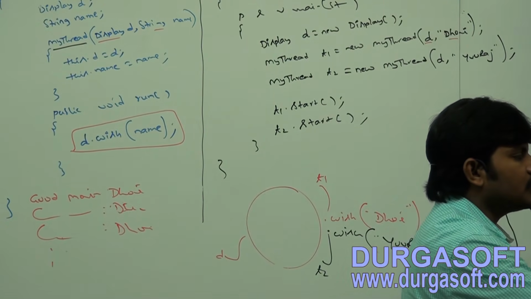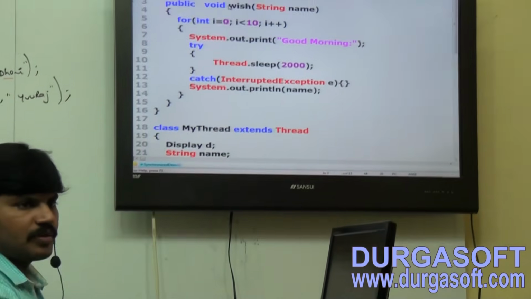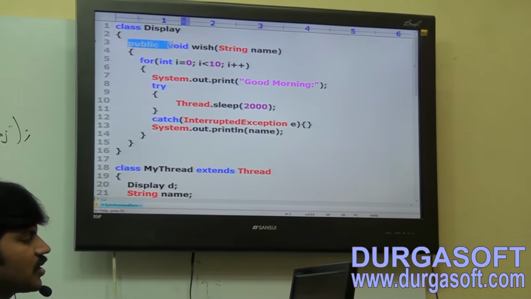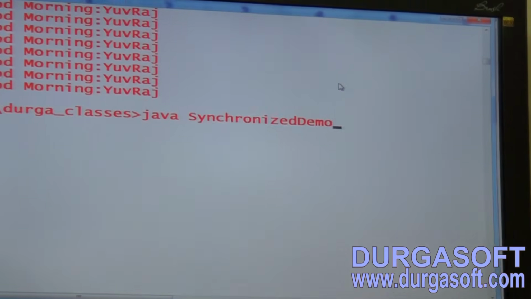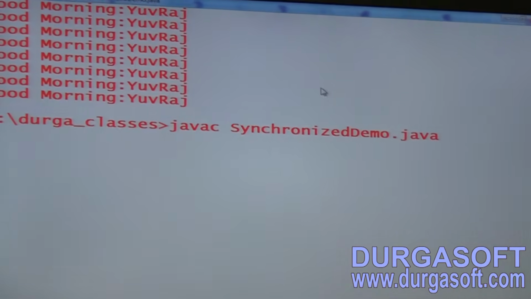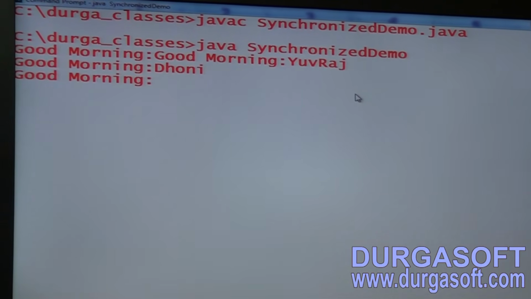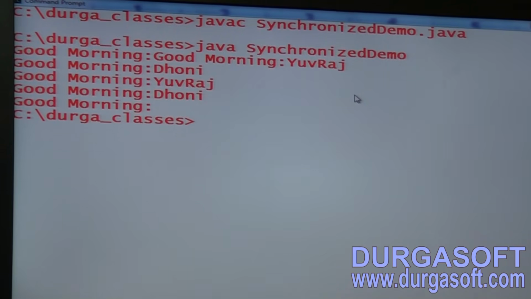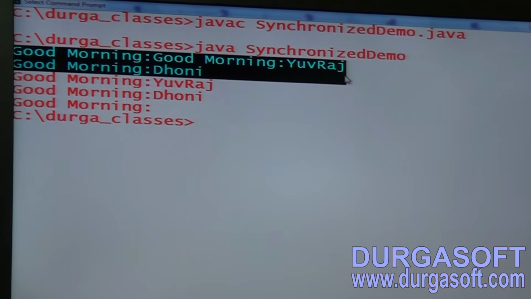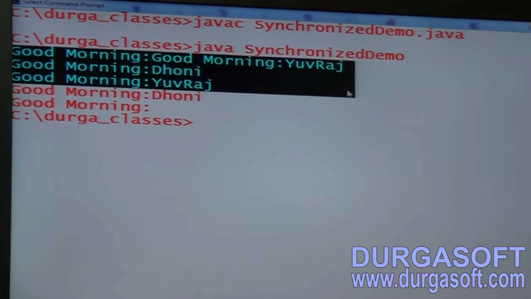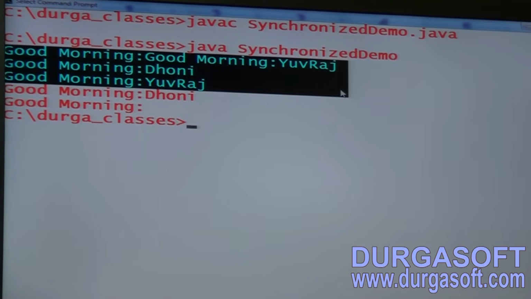Okay, just observe this one. Sir, I am not declaring the wish method as synchronized. Have you observed? My wish method is not synchronized. Then observe: what is the output by default we are going to get? We will get irregular output, right? Just take one or two lines of irregular output.